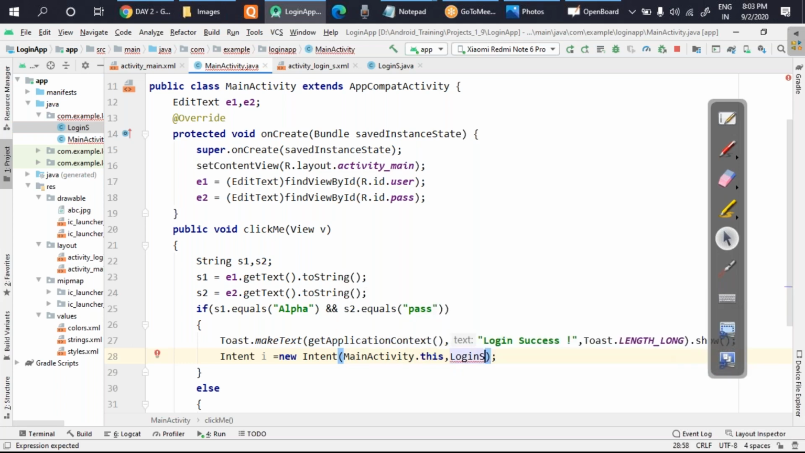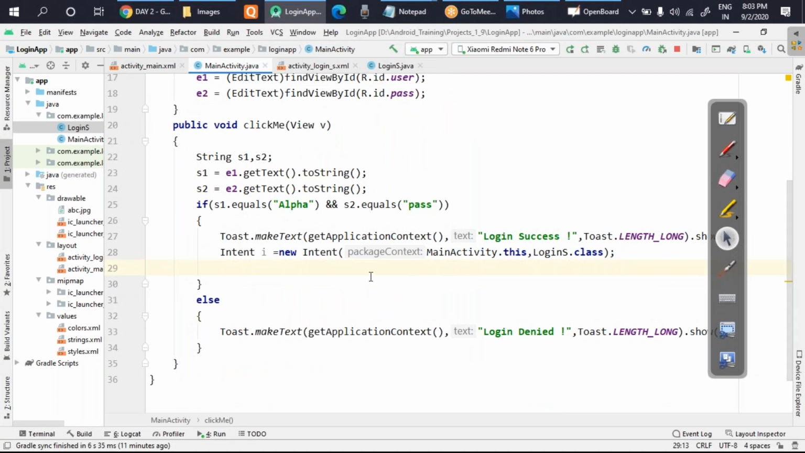LoginS. And as you know, when you are running the program, you don't have Java files. You have either .class files or you have objects. Yes or no? So that's why I'll write here .class. Okay. So with this, the explicit linking has been done between the first page and the second page.